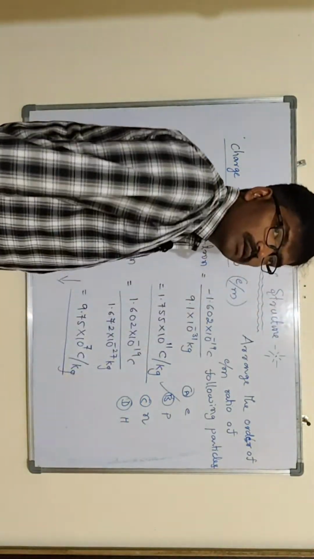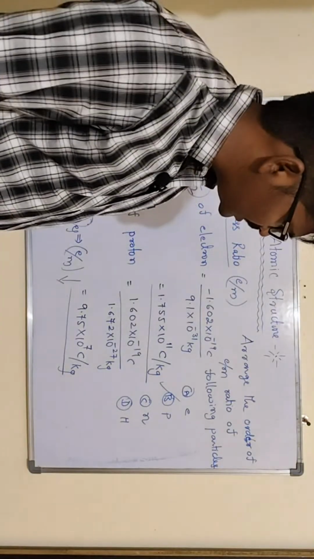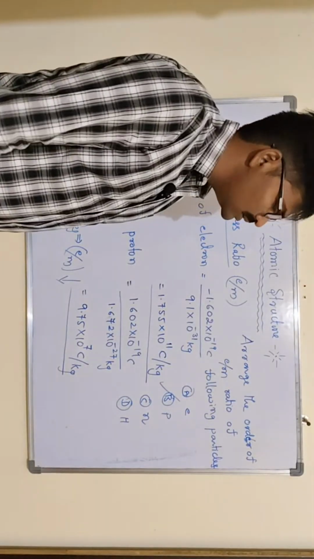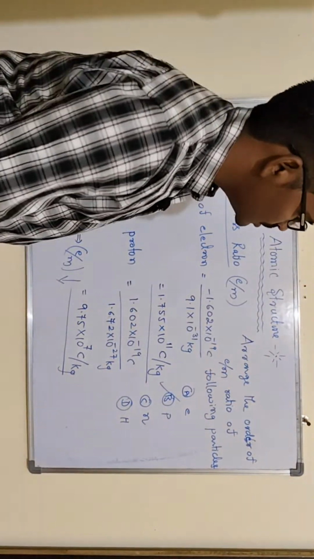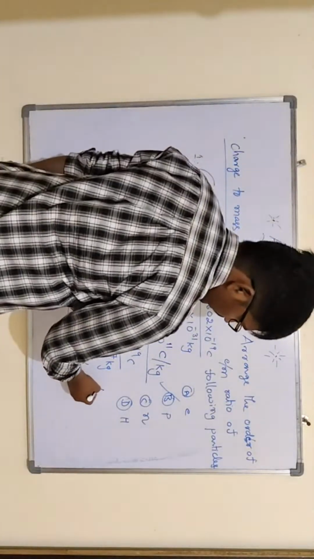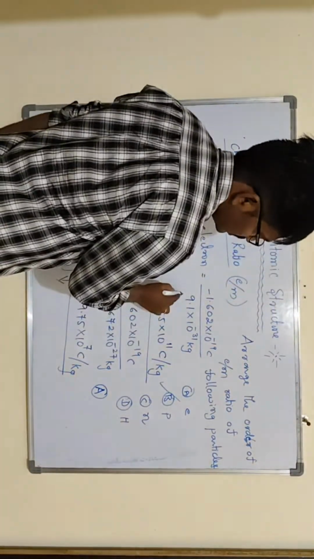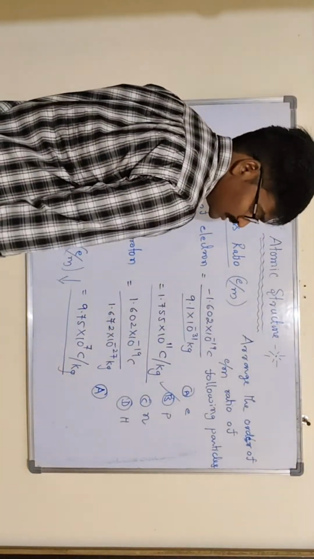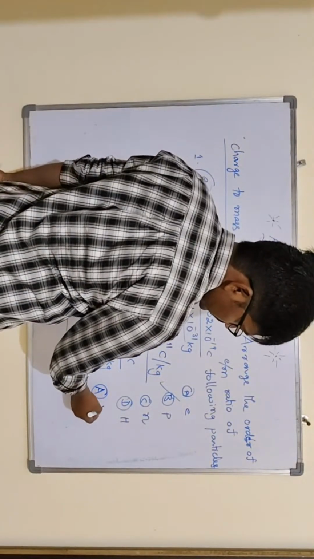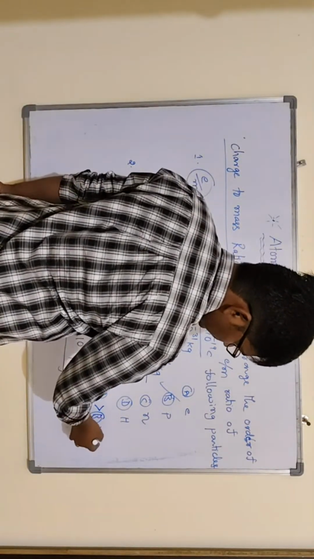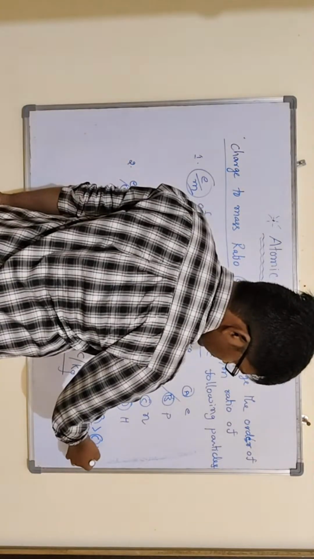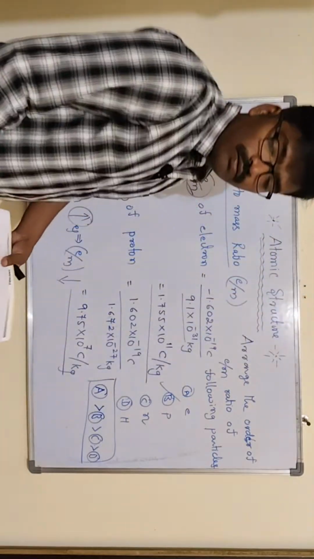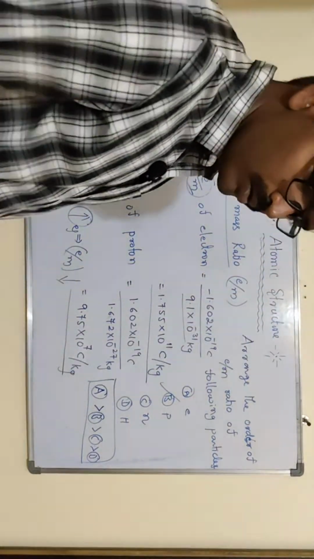Where the mass is greater, there the charge to mass ratio is very less. Where the mass is very less, the charge to mass ratio is greater. So we know that A is greater here because the electron's mass is very, very less, 10 to the power of minus 31 kgs means very less. Then next A is greater, then B, then C, then D. This is the charge to mass ratio order. Such type of questions they will ask in the examination, that you have to remember.